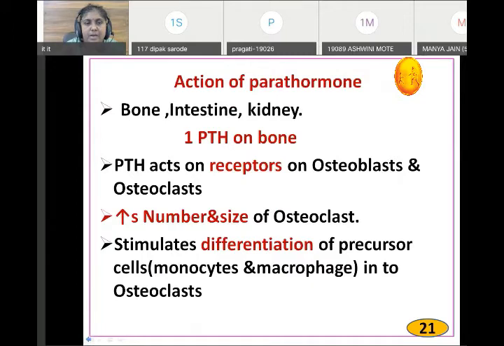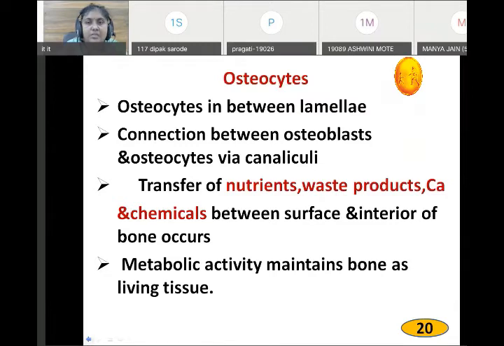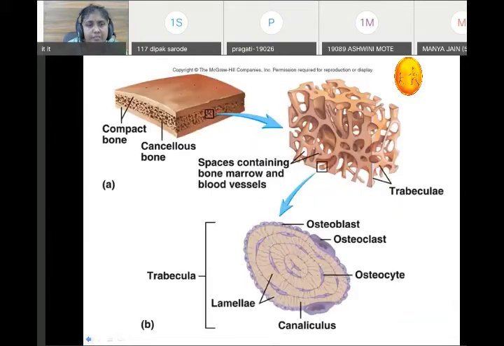Parathormone acts on the receptor on the osteoblast. There are two types of cells, osteoblast and osteoclast. Osteoclasts increase in number and size, and they break the bone. Osteocytes lie in between the lamellae and connect between the osteoblast and osteocyte. This is not very important. Only remember the rapid stage and the slow stage. Compact bone capability is not very important either.